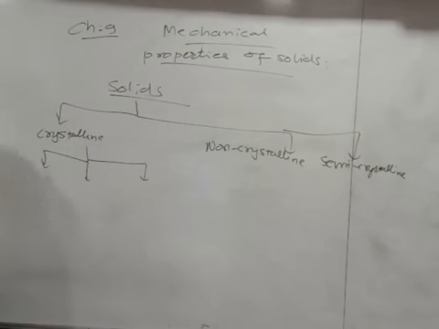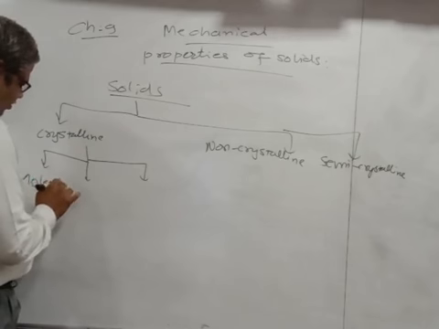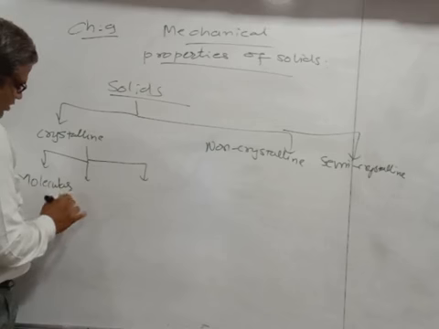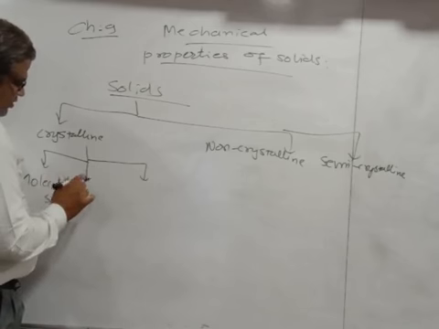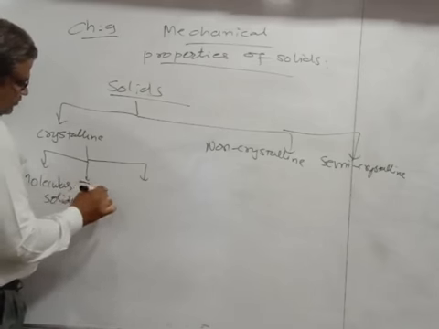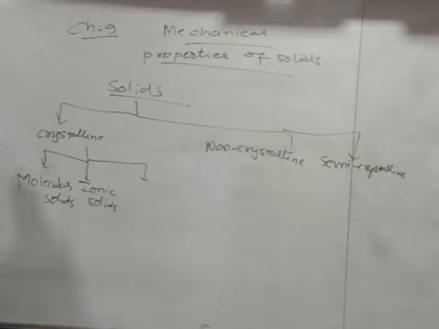Okay, so the first classification can be molecular solids. Here constituent particles are molecules. Then there are ionic solids. Then the third classification done on this basis is covalent solids, and the fourth one is metallic solids.